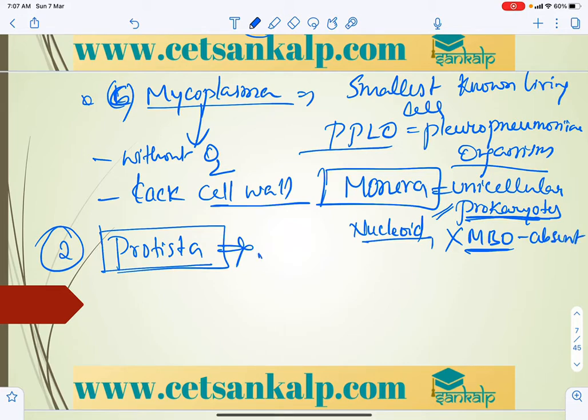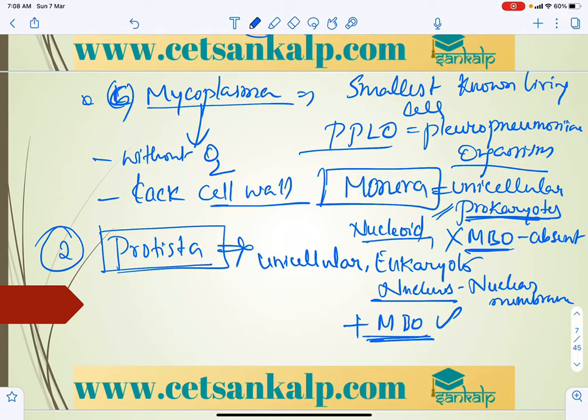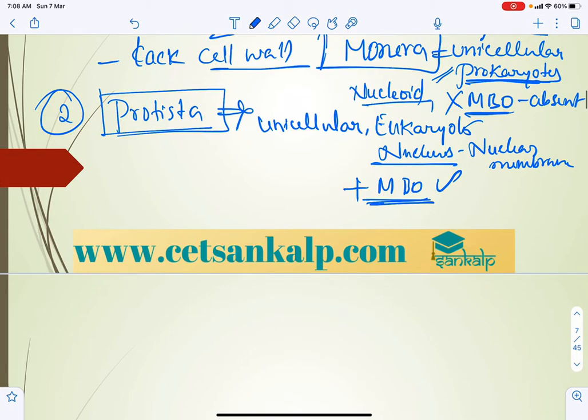So Protista are also unicellular, but they are eukaryotes. What is the meaning of eukaryotes? There will be a nucleus surrounded and protected by a nuclear membrane, and along with that, all membrane bound organelles will be present. So this is the difference between prokaryotes and eukaryotes. Along with that, there are other structures.